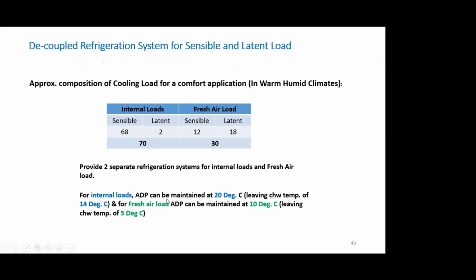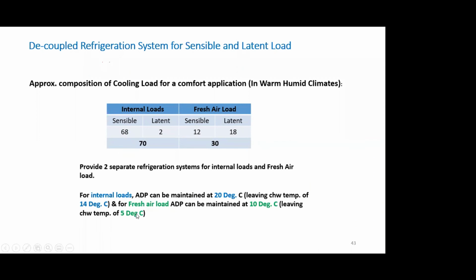So actually the ADP can be maintained at 20 degrees C, which will require a leaving chill water temperature of about 14 degrees C instead of 6 or 7 degrees. And for the fresh air load, because it is 12 by 30, a very low ADP, the ADP will be maintained at 10 degrees centigrade, requiring a leaving temperature of 5 degrees centigrade.